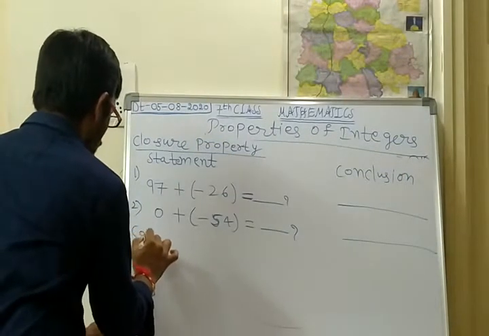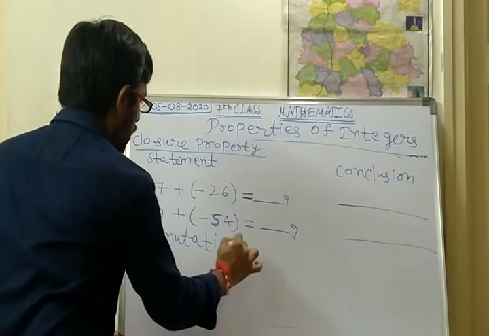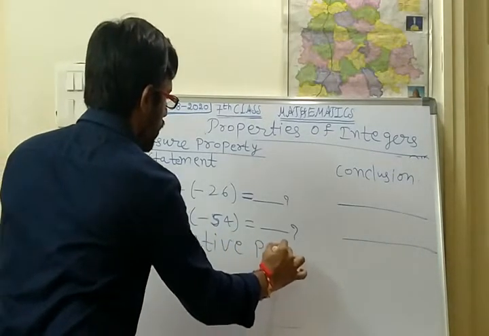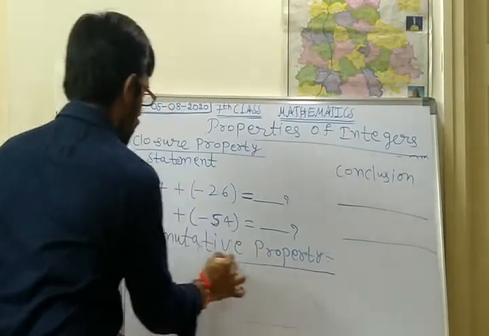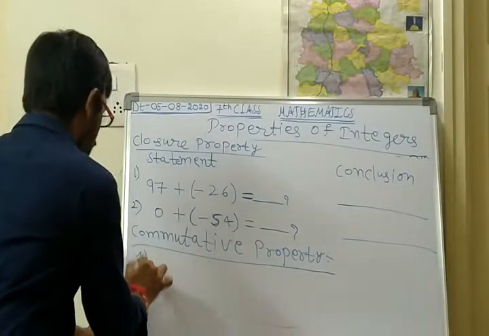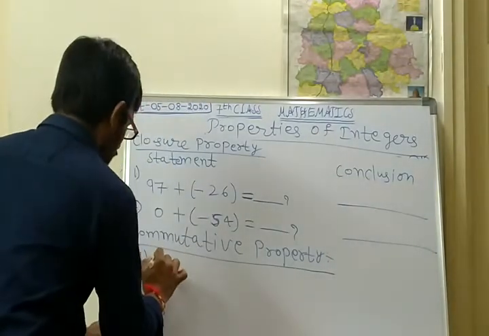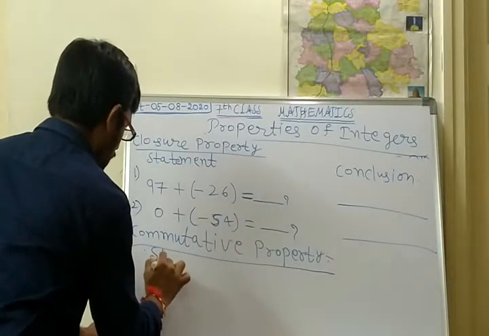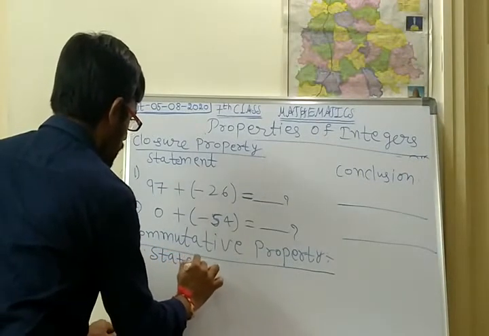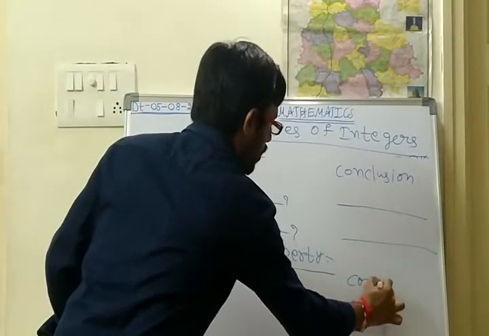Next, commutative property. Regarding commutative property, I have 2 problems. 2 questions I am giving. Same: statement, conclusion.